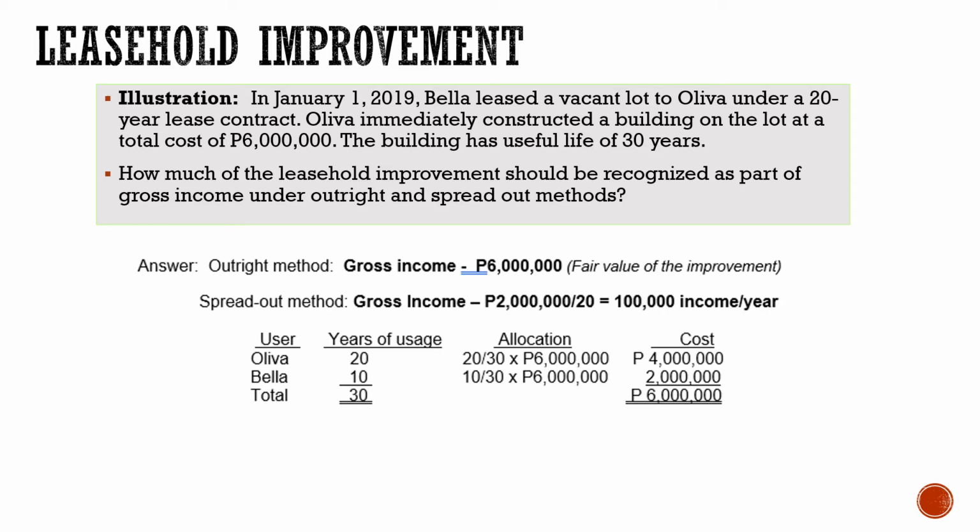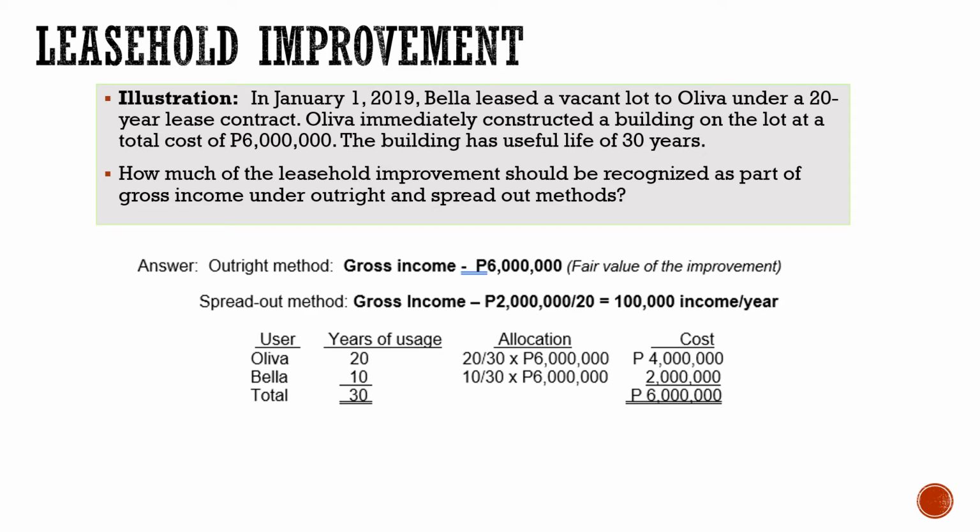So under the outright method, your gross income would be the fair market value of the improvement. But under the spread out method, you need to proportionate. So first, categorize how many years Oliva can use it and how many years Bella can use it. So take note, for Oliva, our lease contract is 20 years, meaning Oliva can use it within 20 years. While for Bella, after 20 years, since the useful life of the building is 30 years, after 20 years it goes to Bella, depending on the contract, but usually it goes to the lessor.